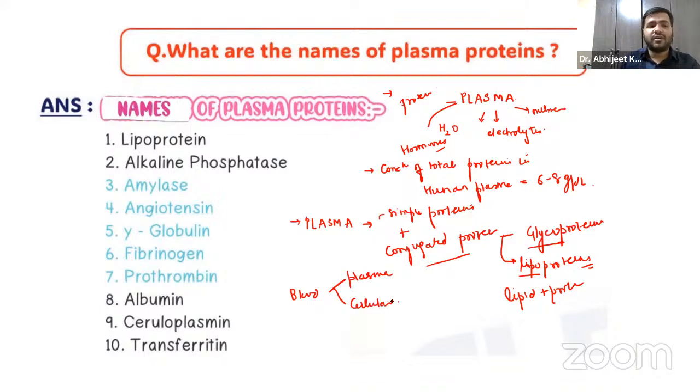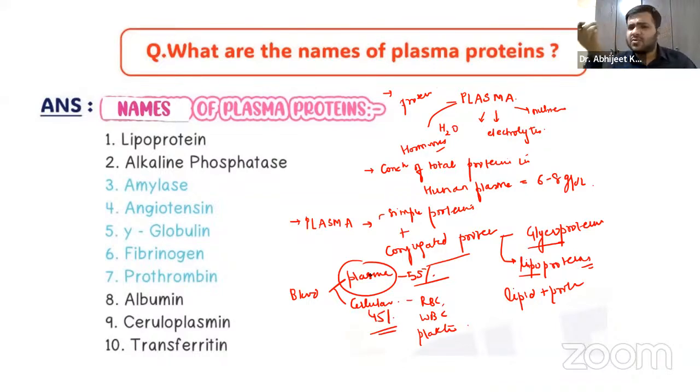The cellular component, you already know: RBC, WBC, and platelets. And the plasma, we already know. Plasma comprises approximately 55%, whereas 45% is the cellular component. So plasma basically consists of proteins, hormones, water, electrolytes, nutrients.